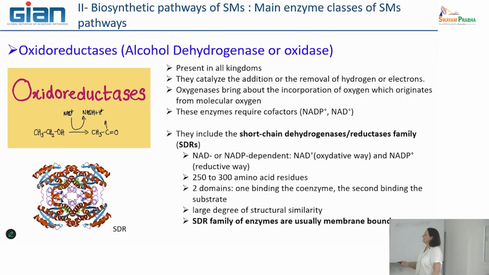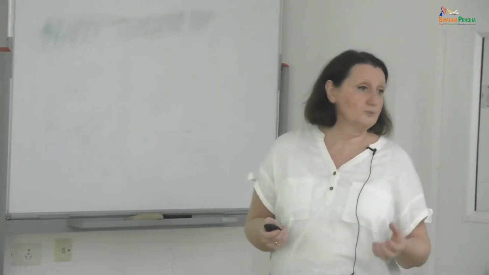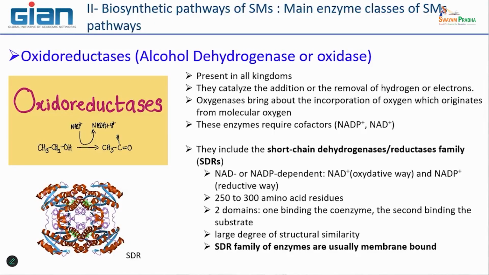And these enzymes are very small proteins because they have only 250 to 300 amino acid residues. So they are considered very small enzymes. And they present two domains. One is able to bind the cofactor, the coenzyme, and the second one is able to bind the substrate before the enzymatic modification.